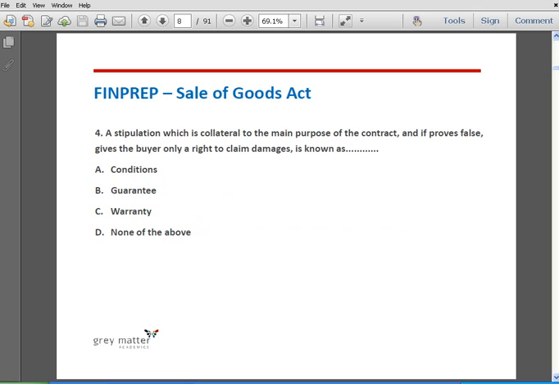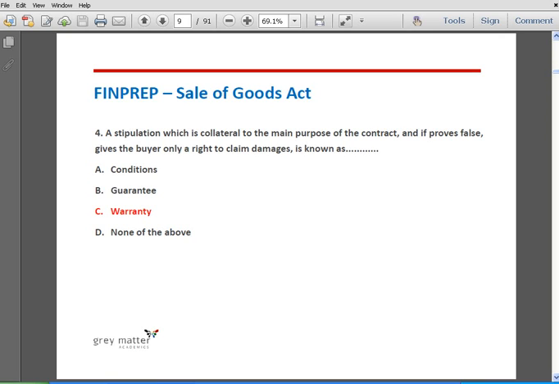Question number 4. A stipulation which is collateral to the main purpose of the contract, and if proved false, gives the buyer only a right to claim damages, is known as dash. Option A, conditions; option B, guarantee; option C, warranty; and option D, none of the above. The correct answer is option C, warranty.